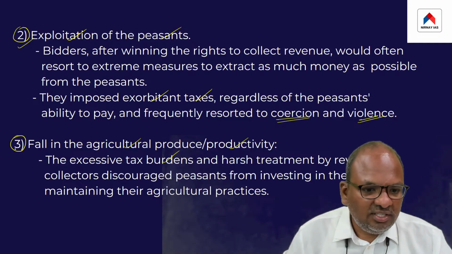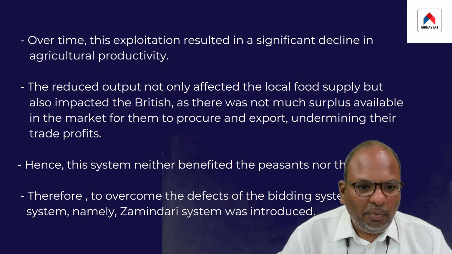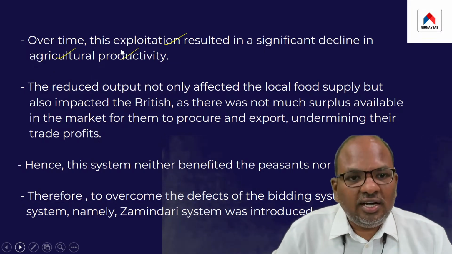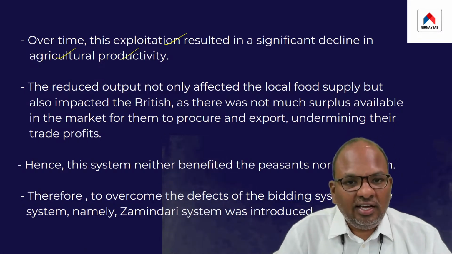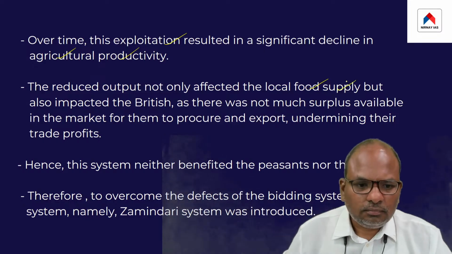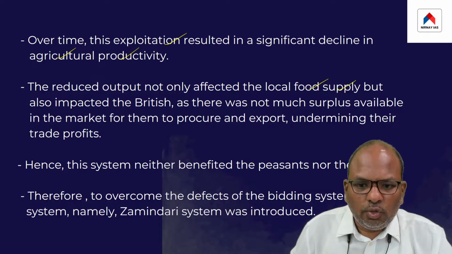So this was the outcome of this particular system. This reduced agricultural productivity not only severely affected the food supply,